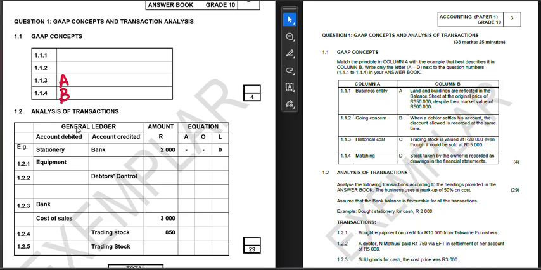Then we go to C. C says trading stock is valued at 20,000 even though it could be sold at 15,000. What do we look at? What is the 20,000 in this regard? We could sell it at 15,000, but the value of it is 20,000. What does this mean?